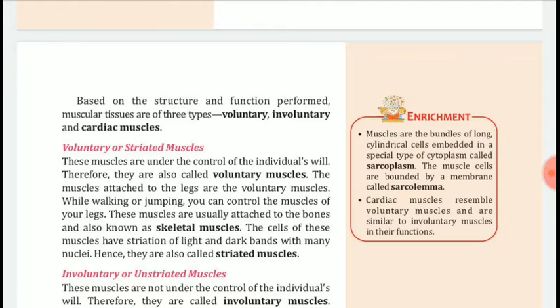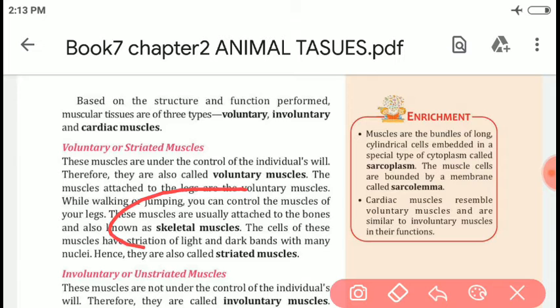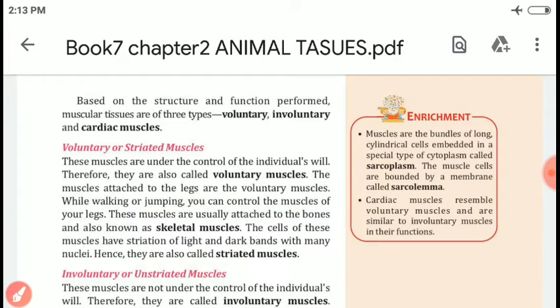The cells of these muscles have striations of light and dark bands, with many nuclei. Hence they are also called striated muscles. So the other name of voluntary muscles is striated muscles.